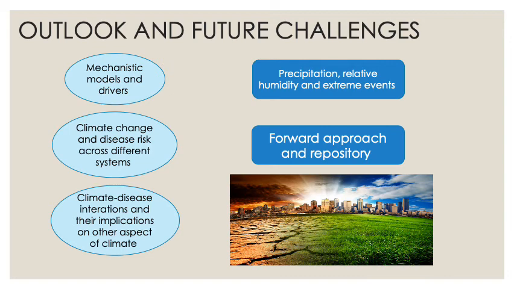The article also talked about climate change and disease risk across different systems. The effect of climate change is easily seen in certain systems, such as within the coral reef, as discussed before. However, the challenge that exists with highly mobile species and with many human diseases is the difficulty in identifying signals of climate change.